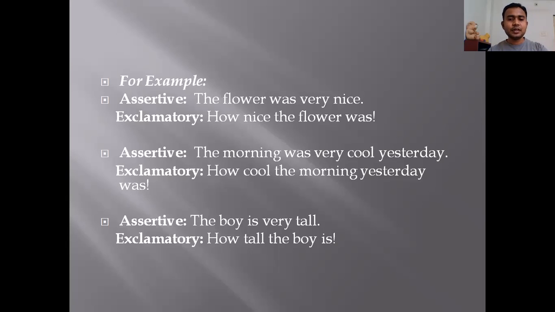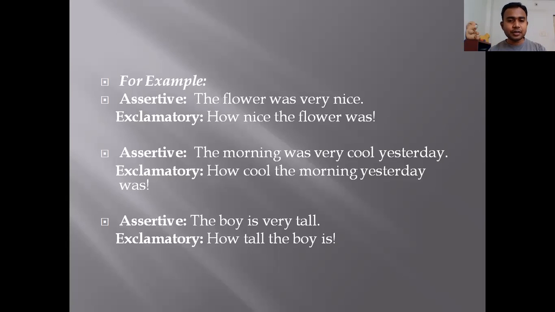Third sentence, the boy is very tall. Very is there. The boy is your subject, is your helping verb, and tall is the adjective. So according to the equation, what we have to write? How tall the boy is.